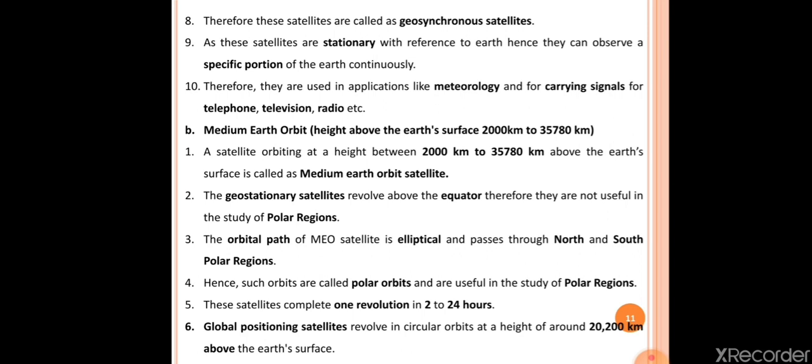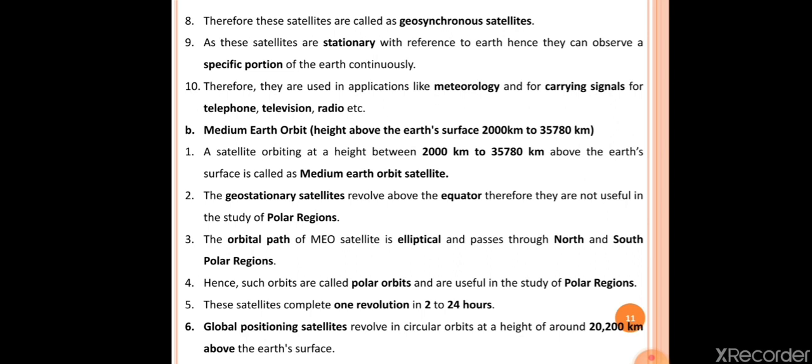The third point here is, the orbital path of medium Earth orbit satellites is elliptical and passes through the north and south polar region. Okay, so the orbital plane of the medium Earth orbit satellite is elliptical. That's why the medium Earth orbit satellite passes through the north and south polar region.